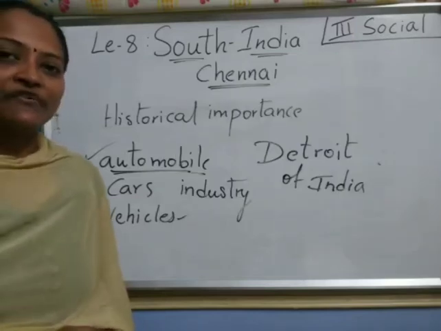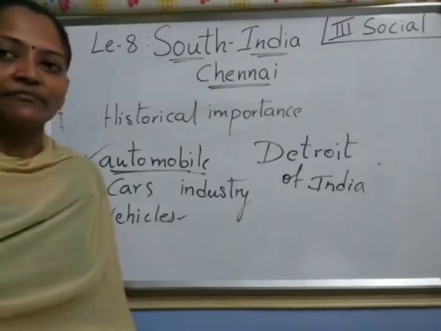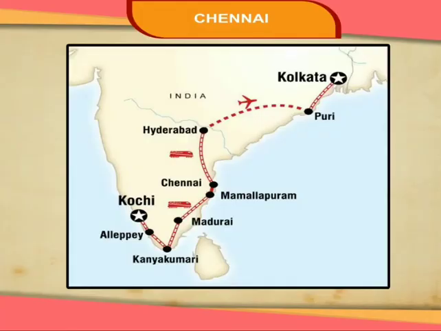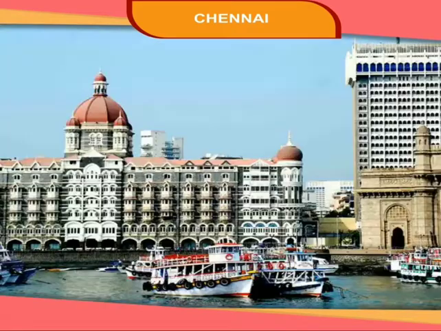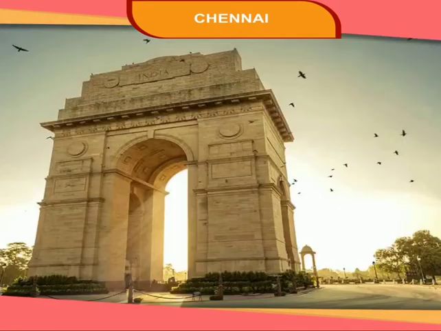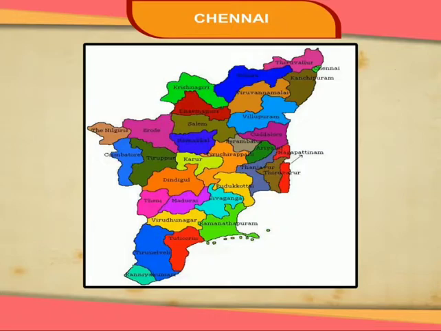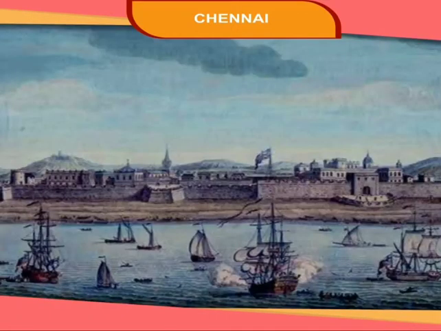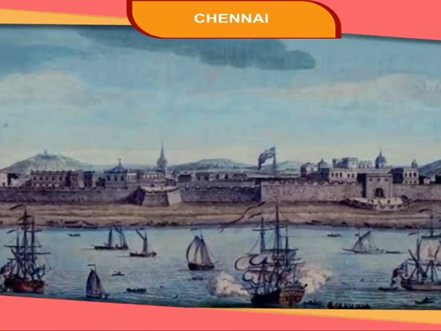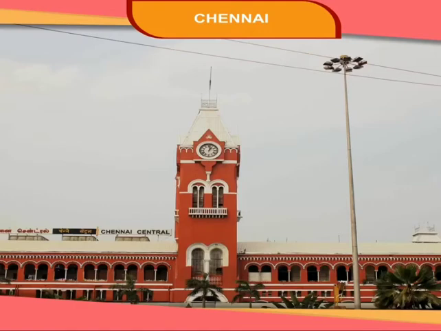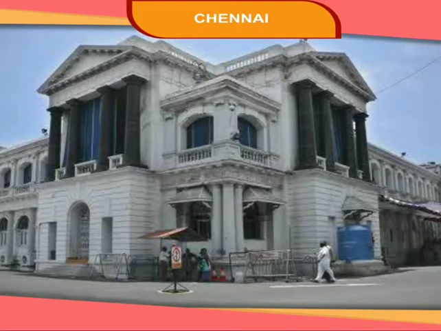Now I'm going to show you a small video. Watch that video, children. Chennai is situated on the east coast of India. It is the fourth largest city after Mumbai, Kolkata and Delhi. It is the capital of Tamil Nadu. Previously, it was called Madras. The East India Company was established at Chennai in 1639. The Fort St. George was built in 1653, around which Georgetown grew. Georgetown is the old city.